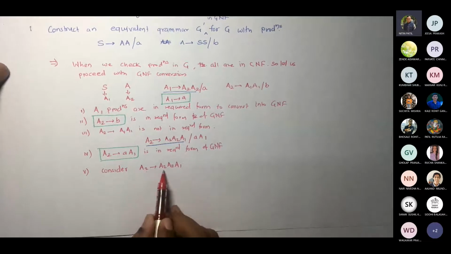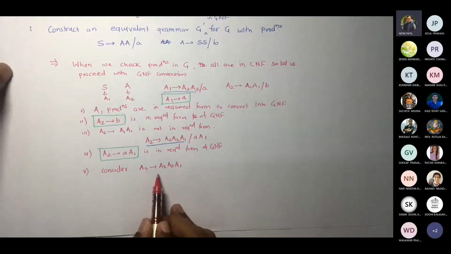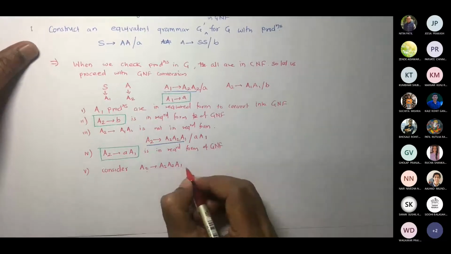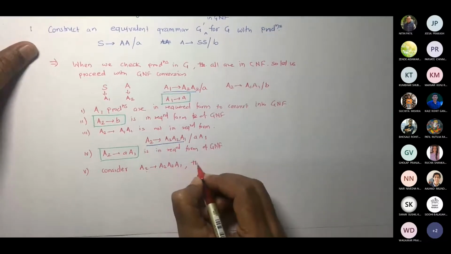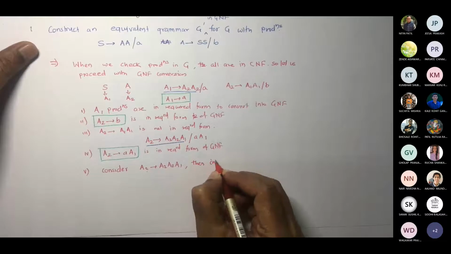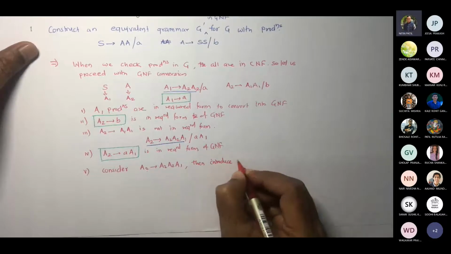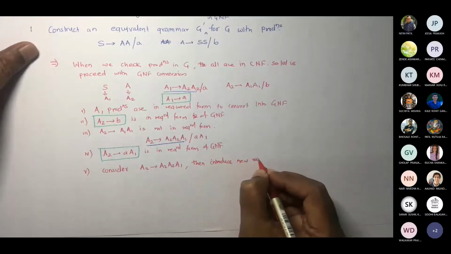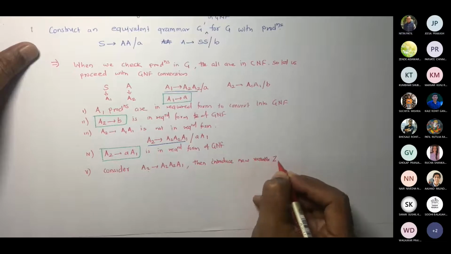When these two indexes are equal, then introduce a new variable Z2.